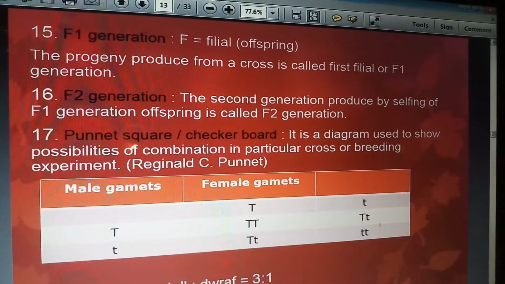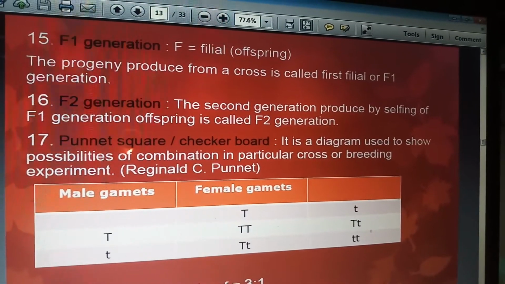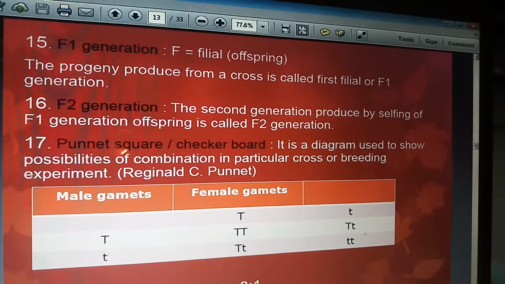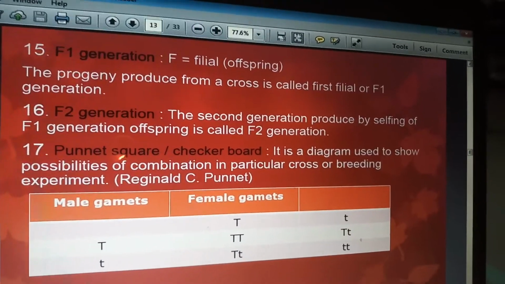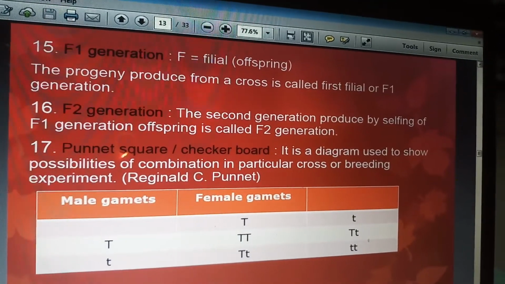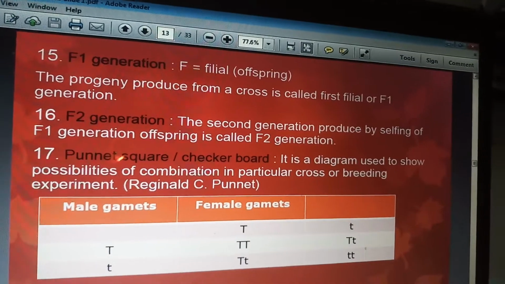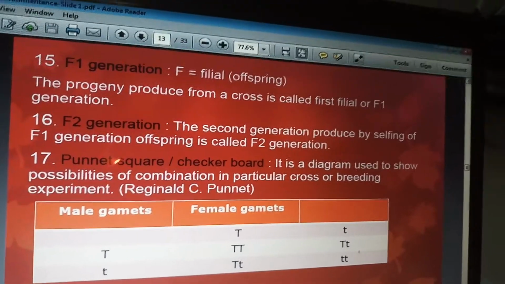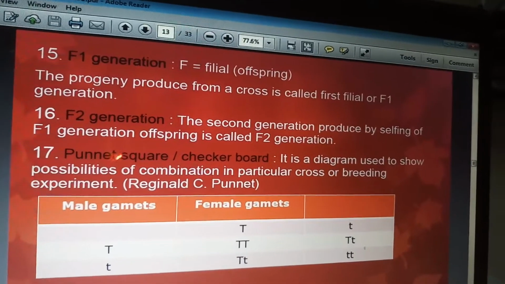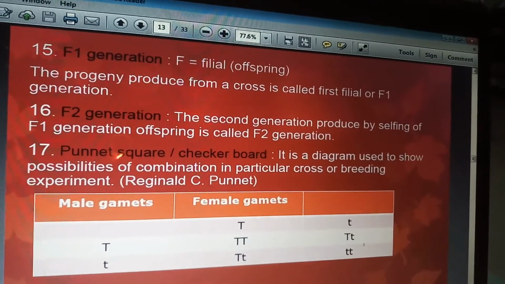That is, the progeny produced from a cross is called first filial or F1 generation. If any progeny is produced from a cross, in the previous slide you saw the capital T is crossed with small t, then the product that is capital T small t is a progeny, that is the first filial offspring, that is F1 generation.